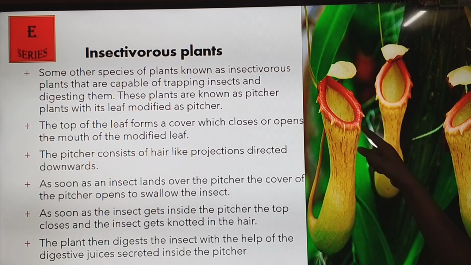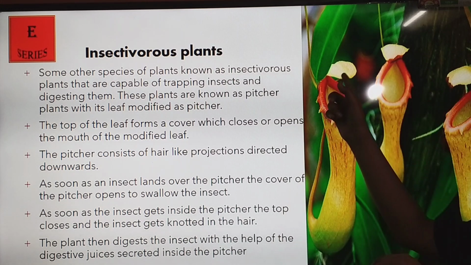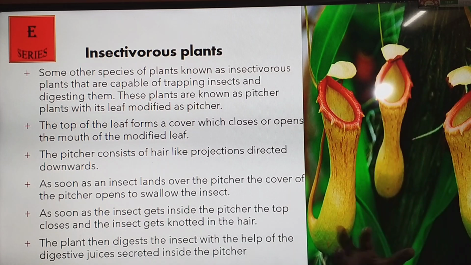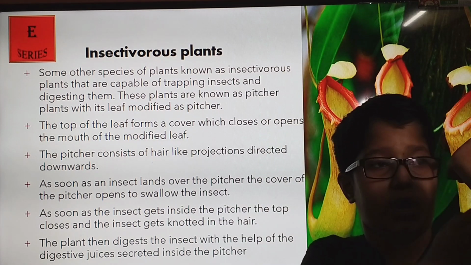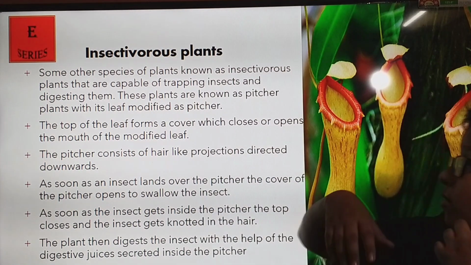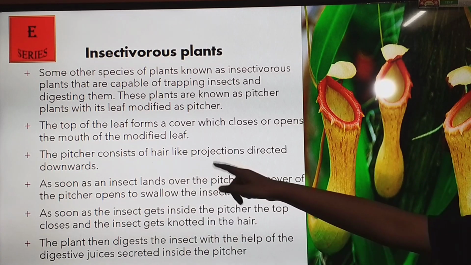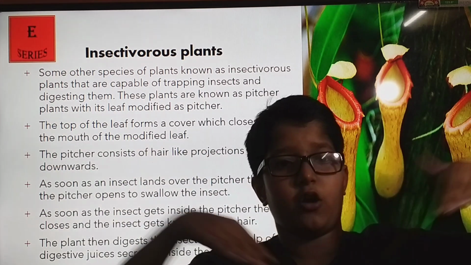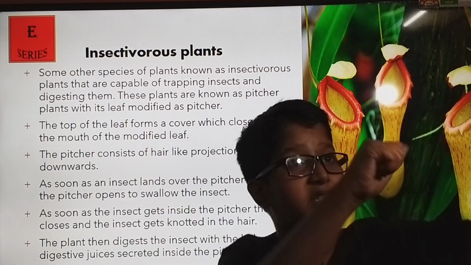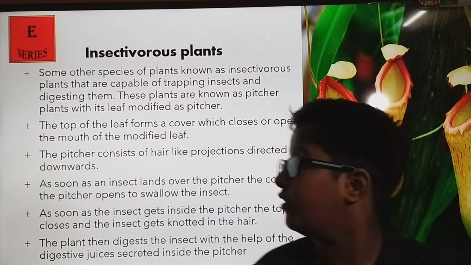This is a leaf which comes into a pitcher shape, and here is the lid, which closes when an insect or animal falls on it, so as not to allow it to escape from the plant. The pitcher contains hair-like projections directed downwards, so that an insect cannot climb these hairs and get out, or the pitcher plant will be hungry.